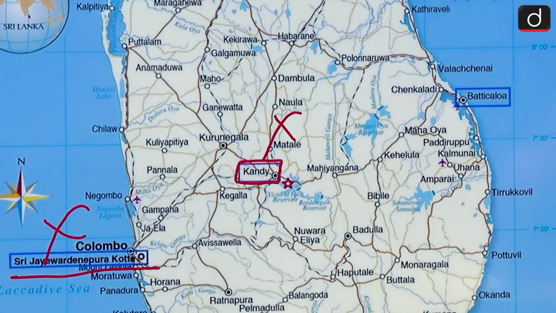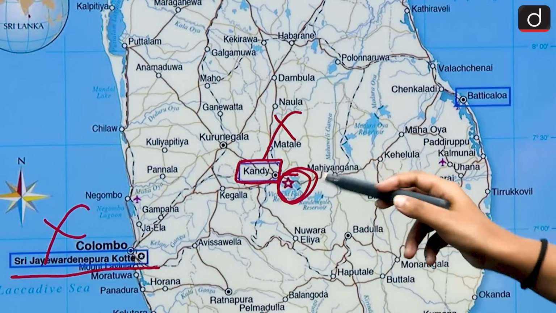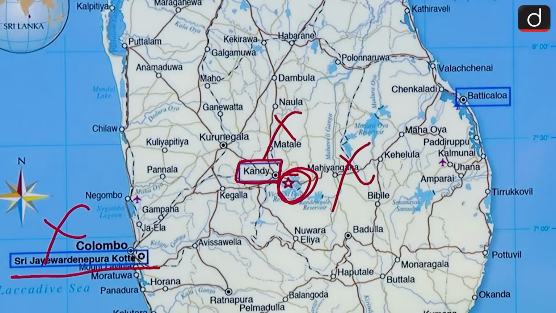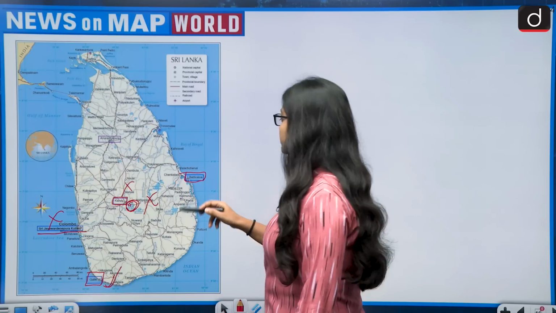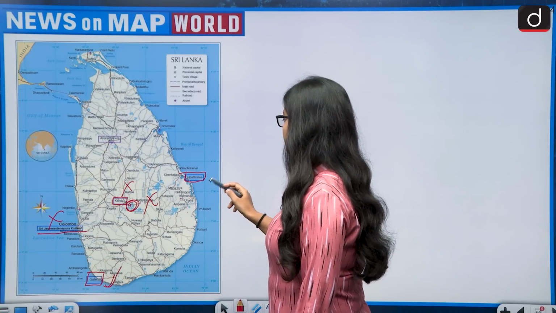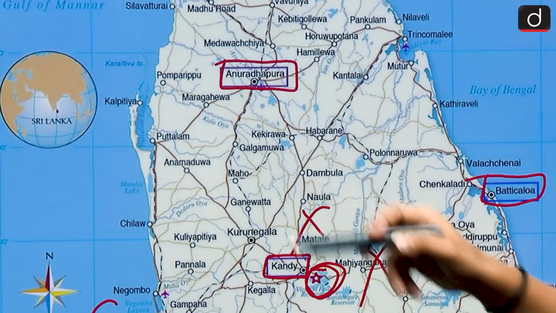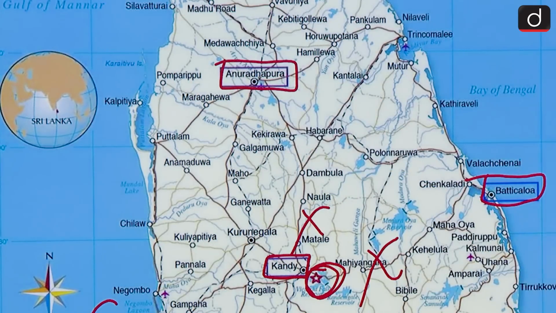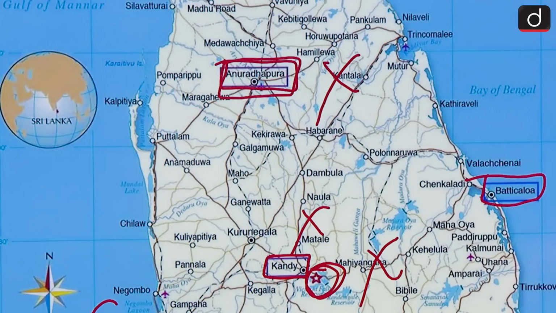So that gets eliminated. And with Galle lies the city of Pallekele. So Pallekele is also not a coastal city. Then comes Batticaloa. Batticaloa is a coastal city and it lies in eastern Sri Lanka. So it is a coastal city. Then comes the city of Anuradhapura, which lies in north Sri Lanka, and it is also not a coastal city. It is lying in the mainland Sri Lanka.